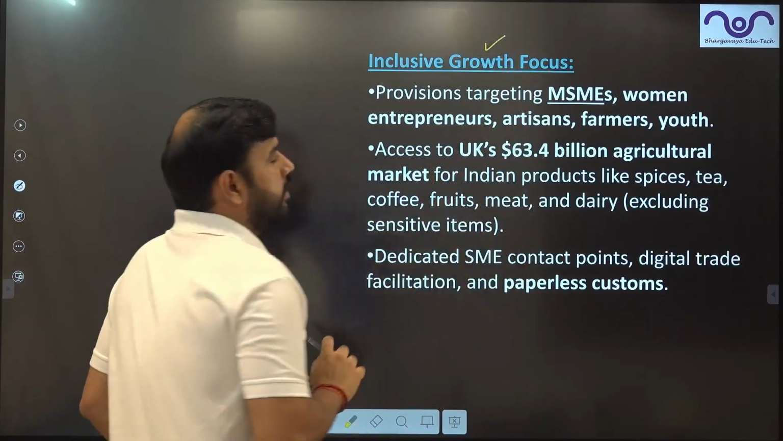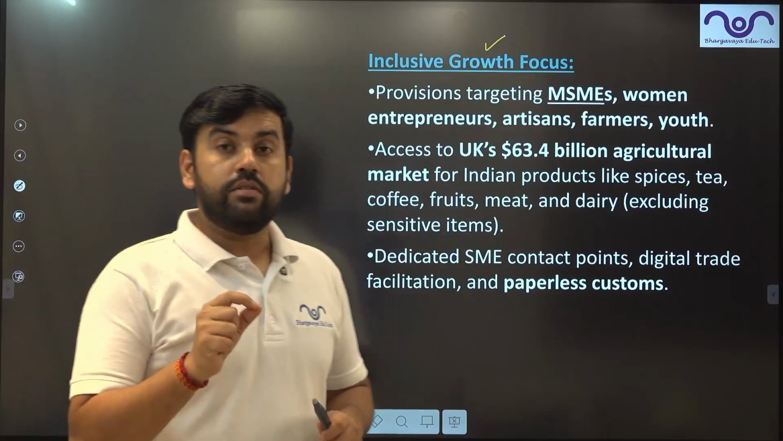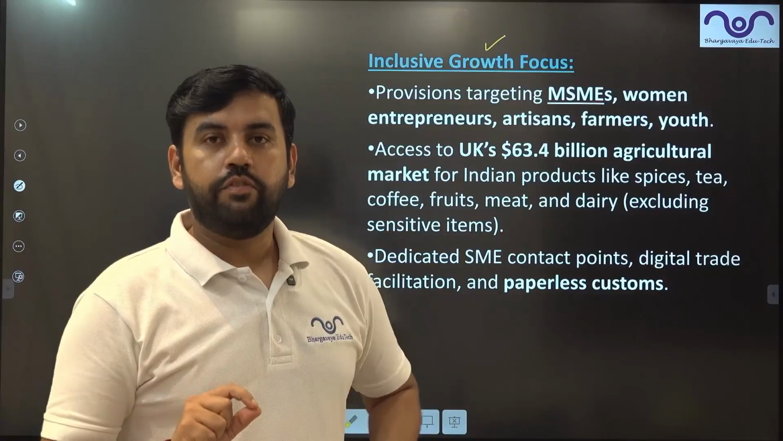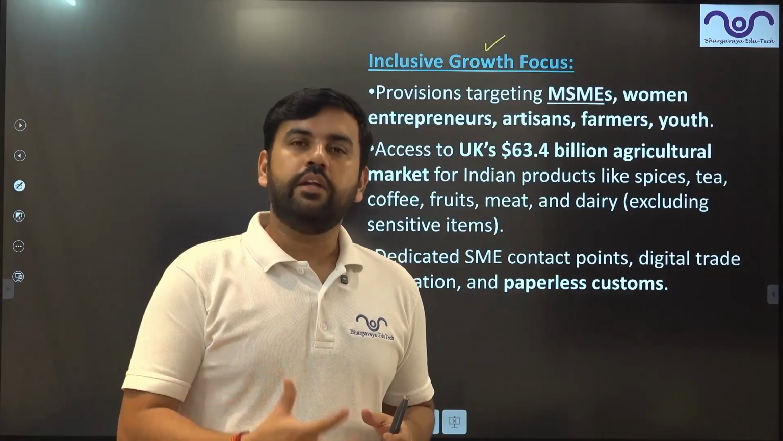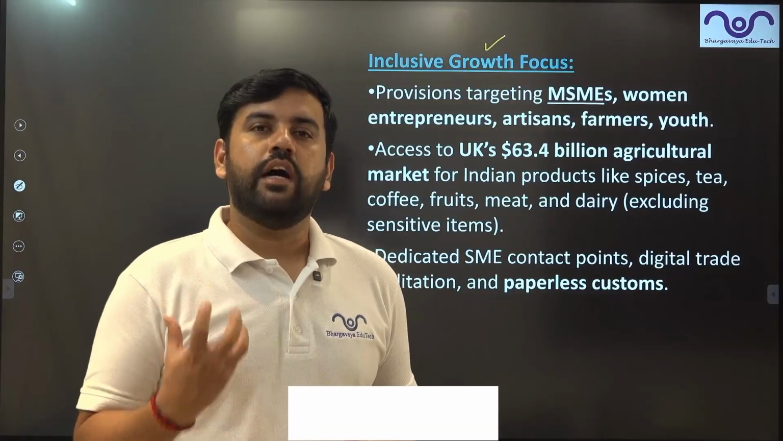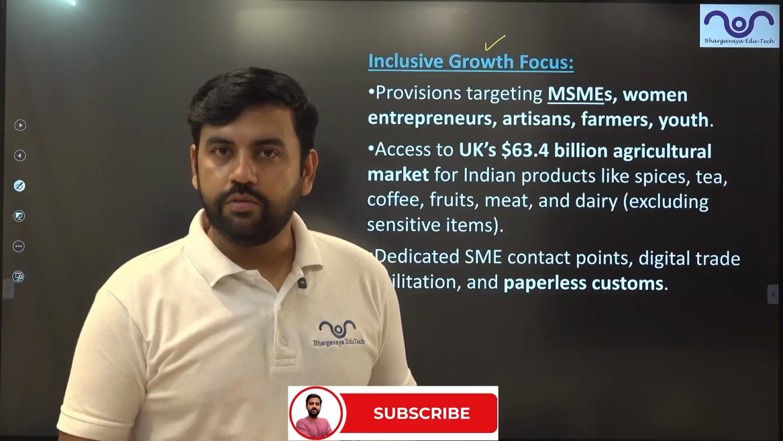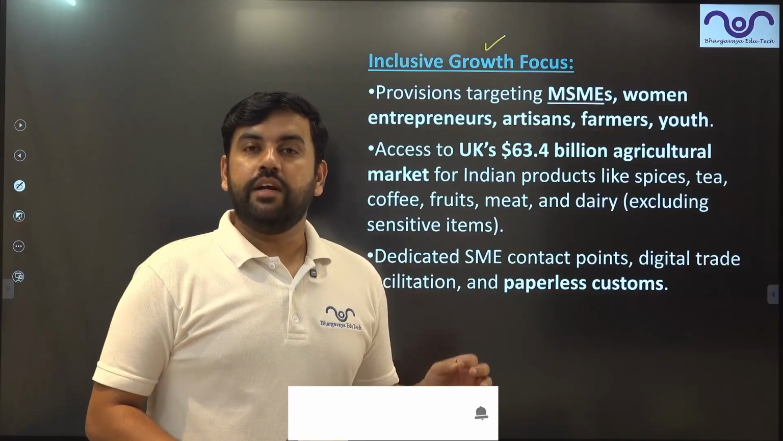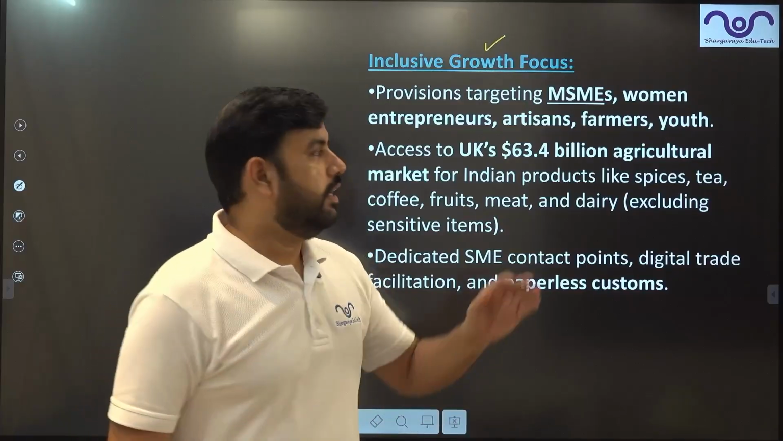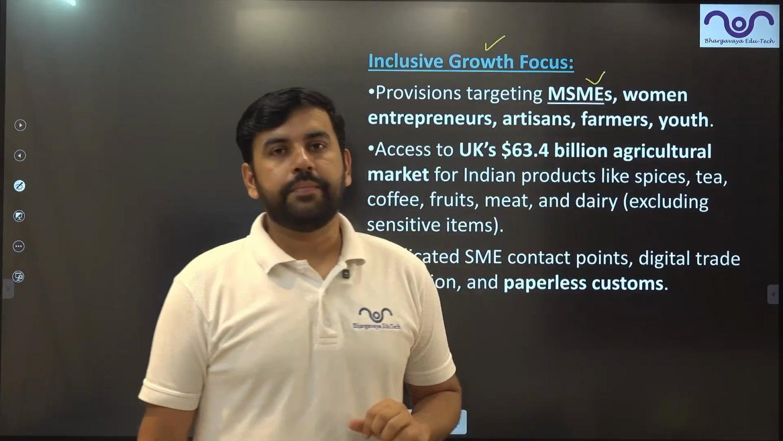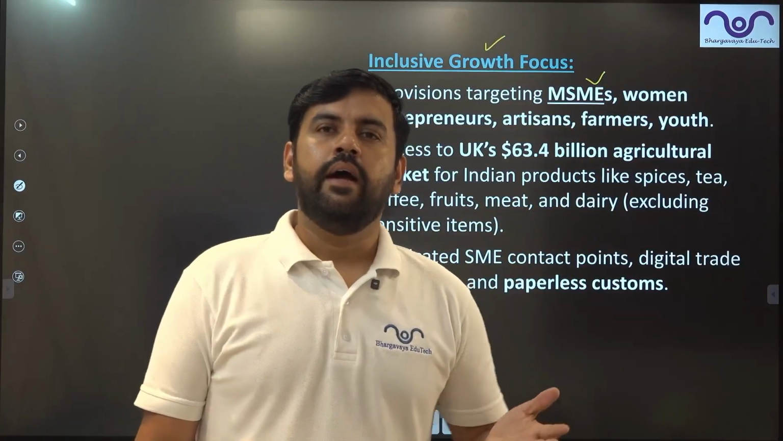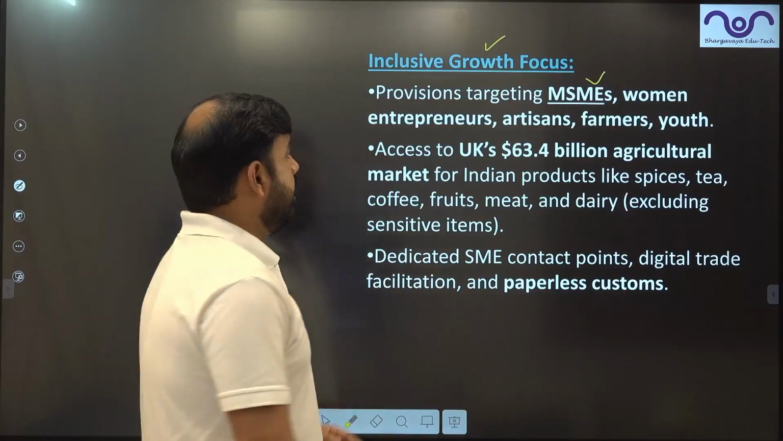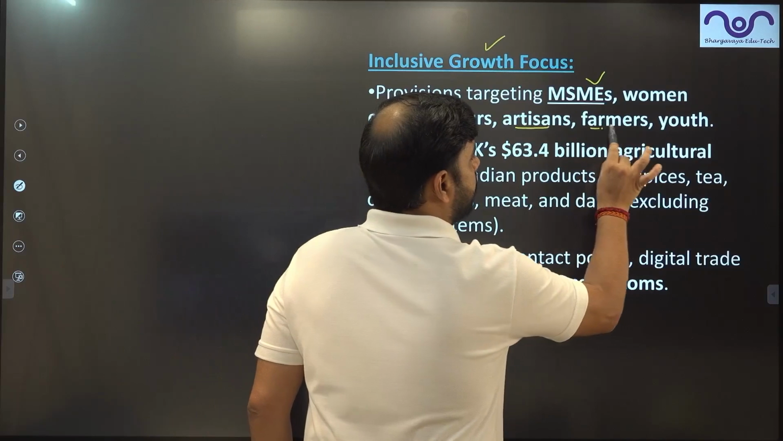Then, inclusive growth. This remains a very important focus because the objective of the government of India is to bring provisions or taxes where they feel that they can benefit the larger population of India. Here also they are thinking the same thing. Hence, through this trade treaty, we are targeting the upliftment of what? We are targeting the upliftment of MSMEs. This is the best thing, right? This is the most important thing that we need to keep in mind. Women entrepreneurs, artisans, farmers, youth.